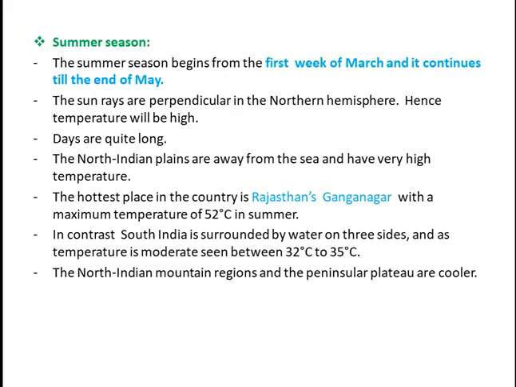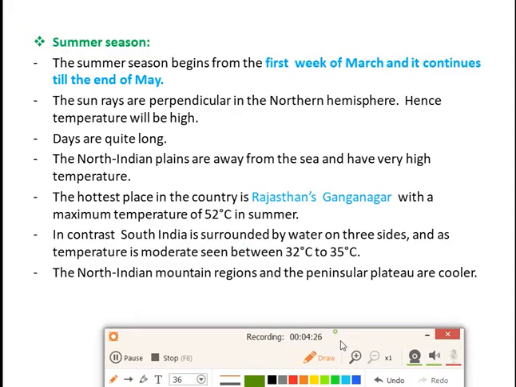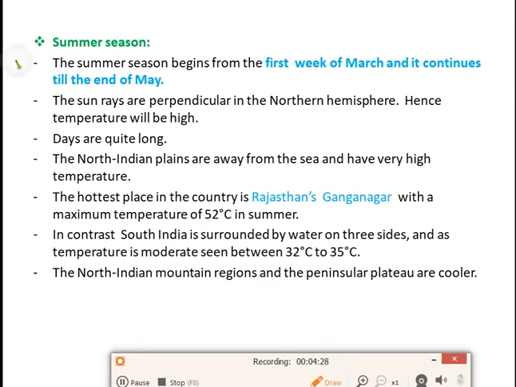Okay. So now let's start with summer season. As we all know, summer season will start in the first week of March and it will continue till the end of May. So just remember the months, that it will start from March and it will end in May. Next point, the sun rays are perpendicular in the northern hemisphere, hence temperature will be high.